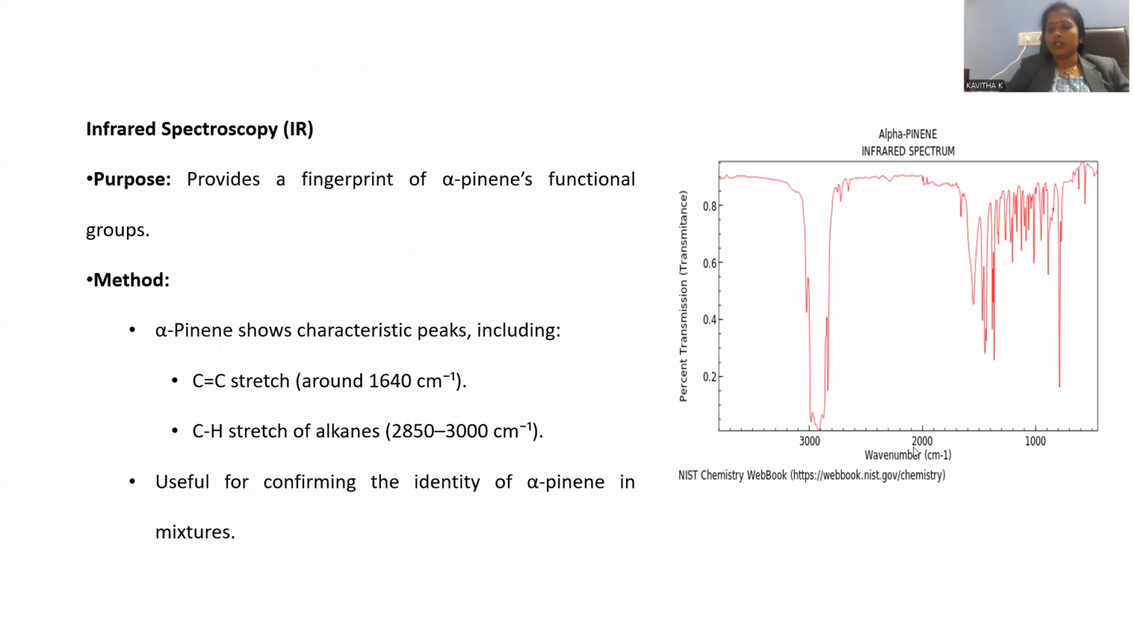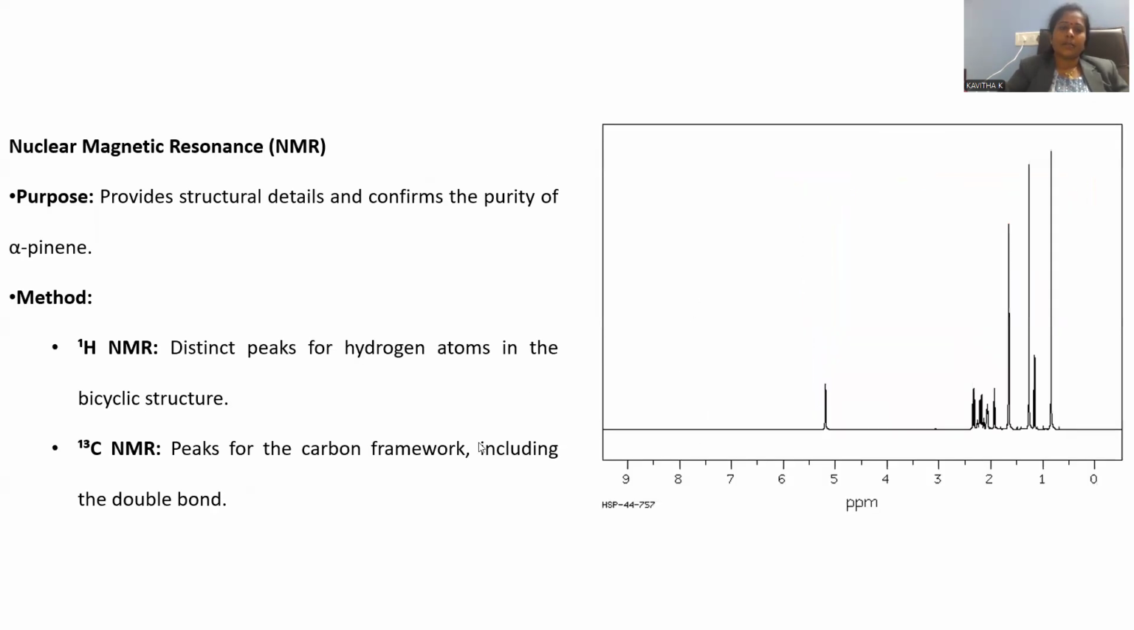In between 1000 and 2000, you can observe a fundamental peak over there. The 1640 centimeter inverse peak corresponds to the carbon double bond stretching. This is the way these two functional groups can be identified by means of infrared spectroscopy. This is the IR spectrum of alpha pinene, wave number in centimeter inverse drawn against percentage of transmittance.